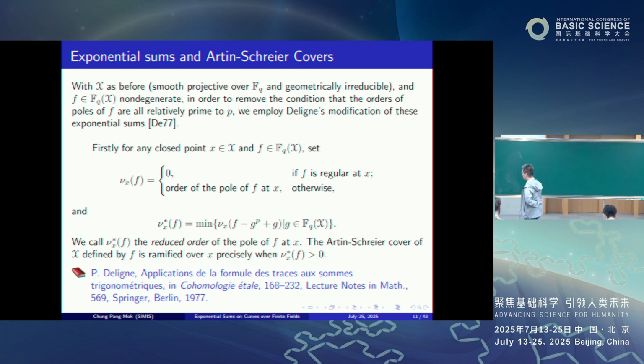Now the basic theory of Artin-Schreier coverings is that, as before, given such a non-degenerate element f in the function field of X over F_q, the Artin-Schreier covering is ramified over a point x precisely when the reduced order of pole of f at x is positive, in which case the ramification is a so-called wild ramification.